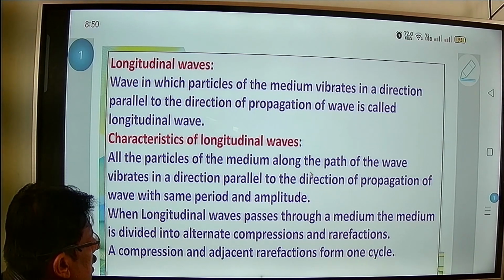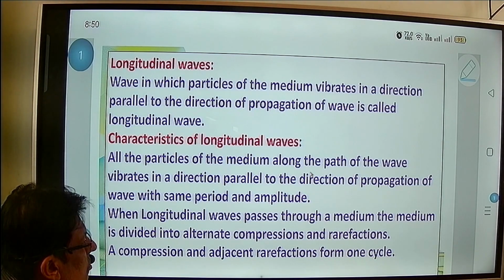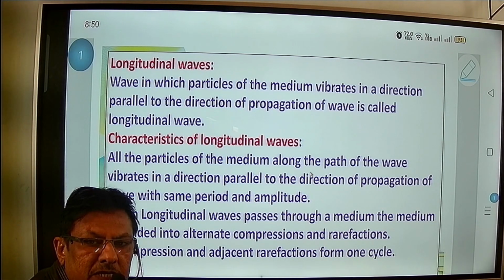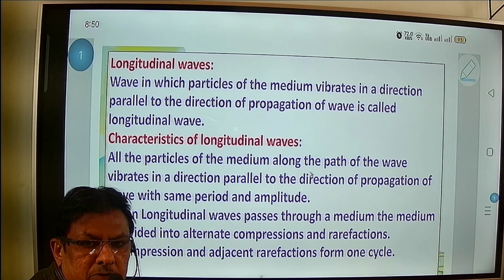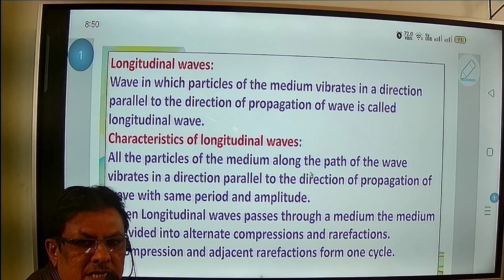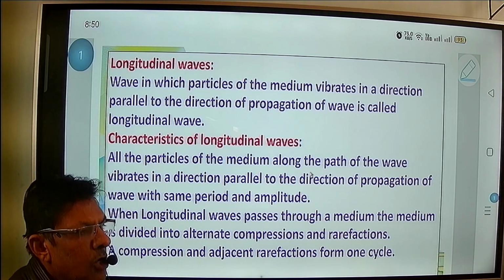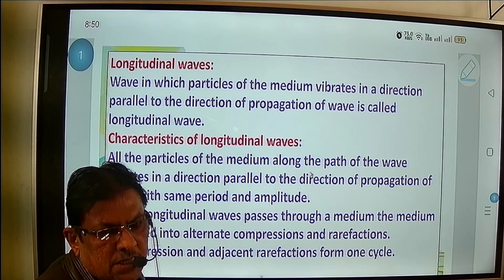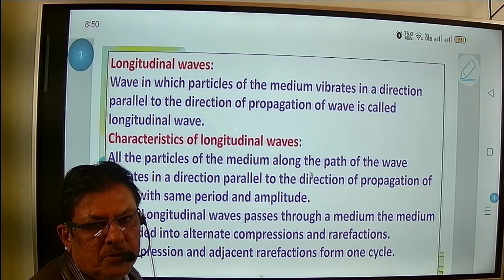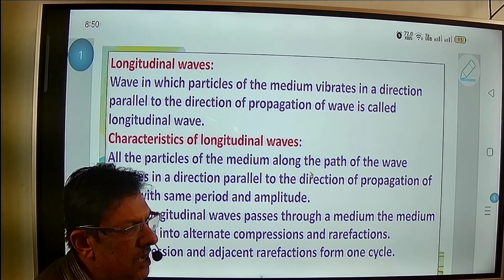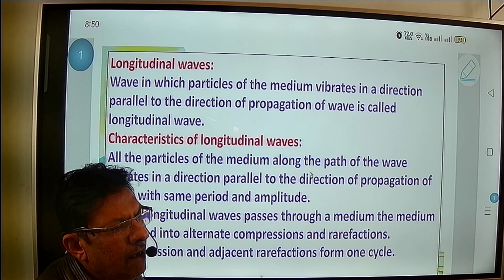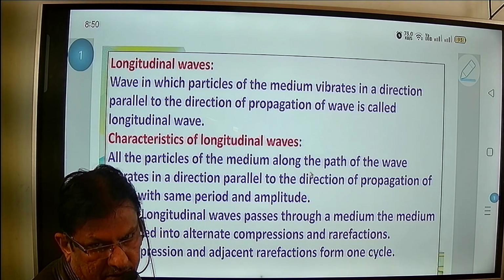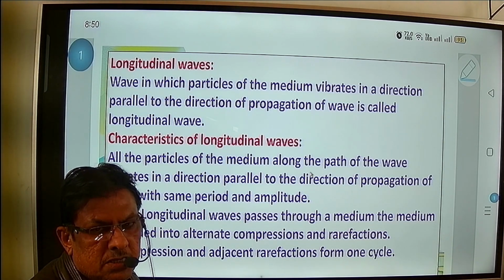Now the third characteristic: when a longitudinal wave passes through the medium, the medium is divided alternately into compression and rarefaction. Compression and rarefaction mean what? A simple example: you know the spring in a pen.